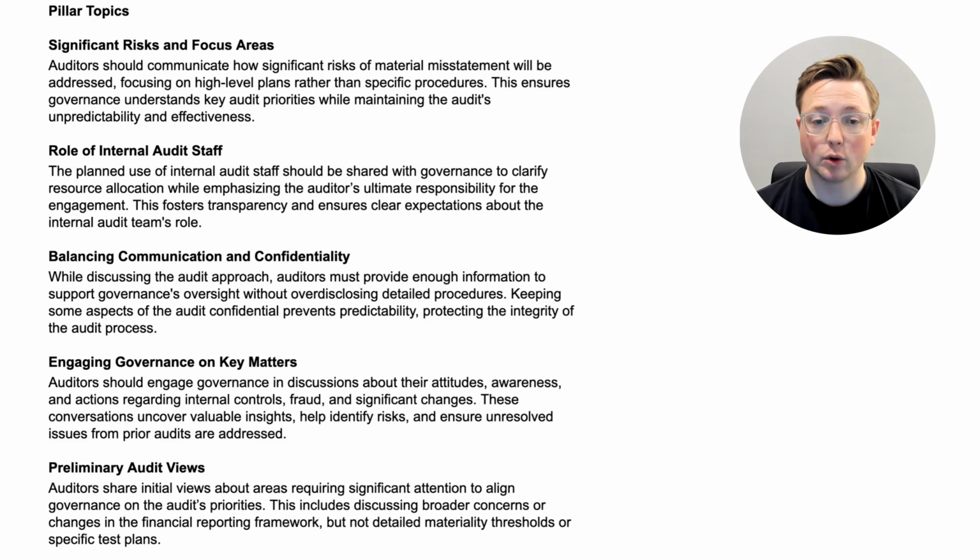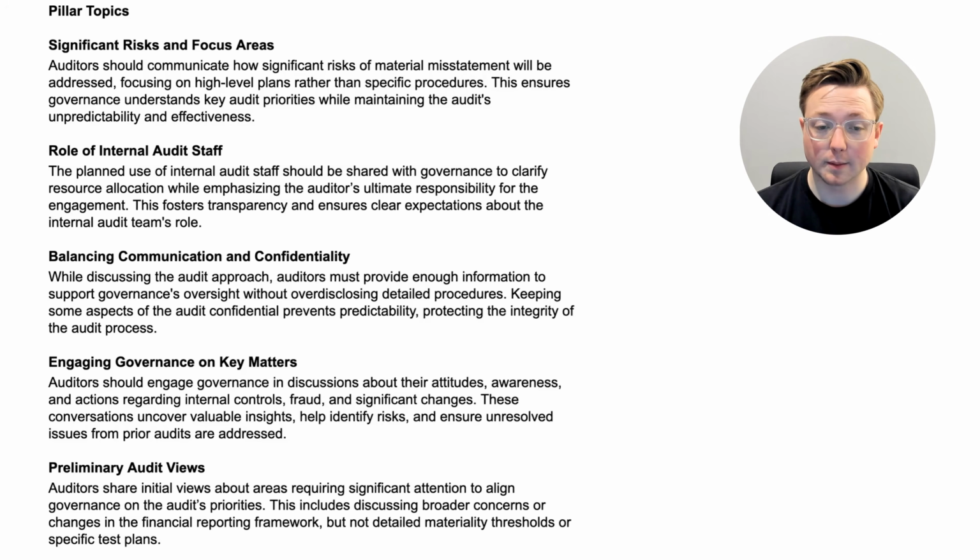Now let's talk about the role of internal audit staff, and honestly, you would also just communicate anybody that's being used in the audit, not just the internal audit staff. The planned use of internal audit staff should be shared with governance to clarify resource allocation while emphasizing the auditor's ultimate responsibility for the engagement. This fosters transparency and ensures clear expectations about the internal audit team's role.